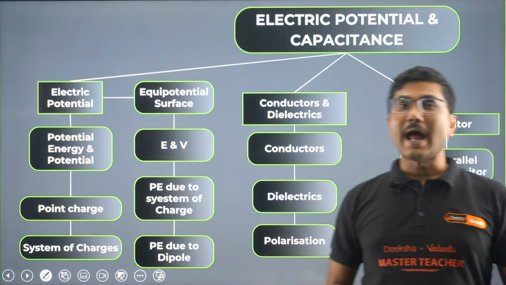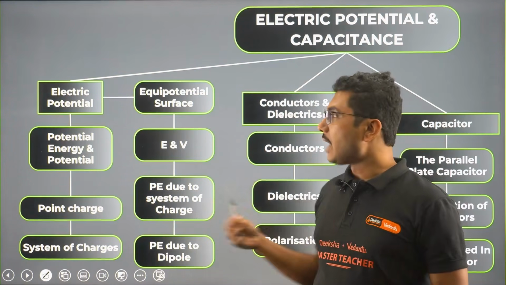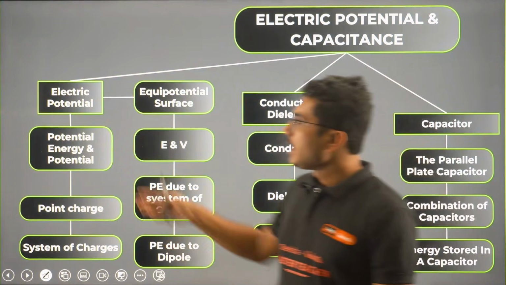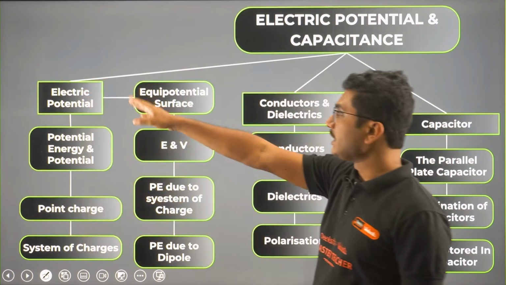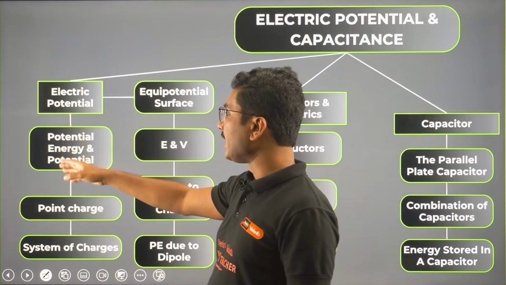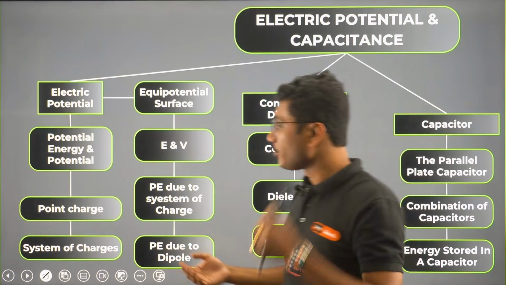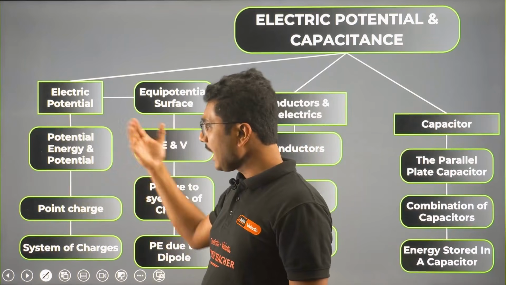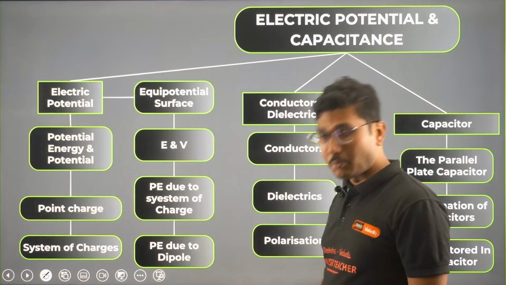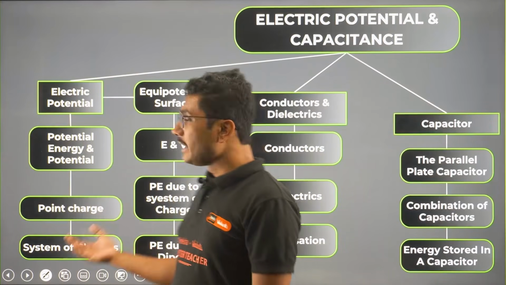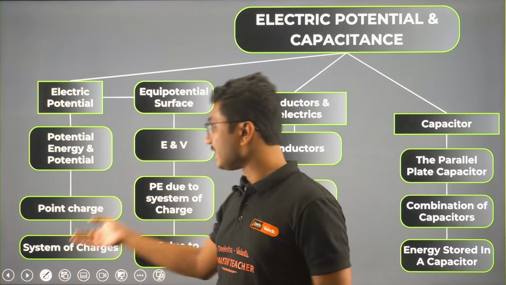So let us now go into the chapter details: what are the concepts involved in this chapter and what we are going to cover in different parts of the lecture. First, electric potential is the topic for today. In this we will discuss potential energy and potential, the difference between energy and potential basically, and their individual meaning. We will also study electric potential due to a point charge, and electric potential due to a system of charges. These we will study in this lecture.